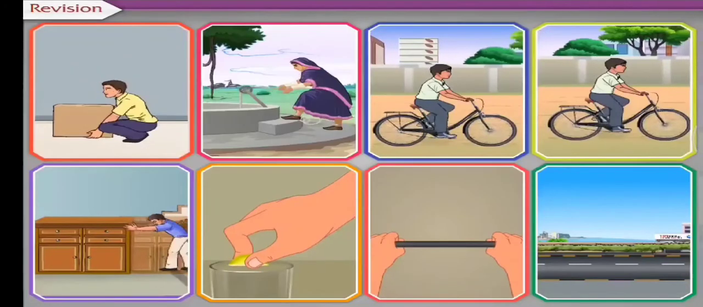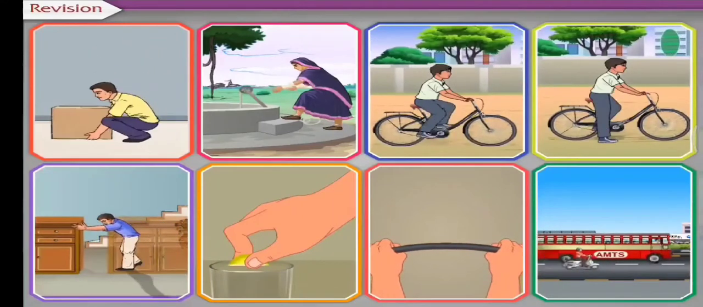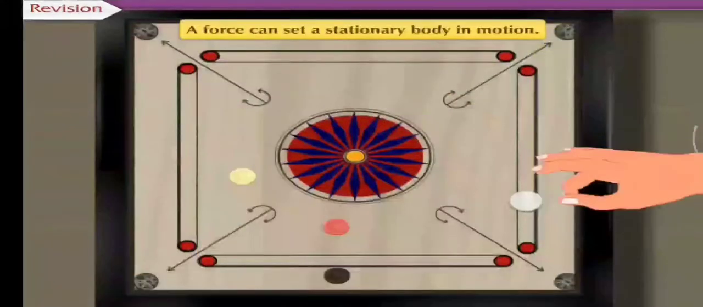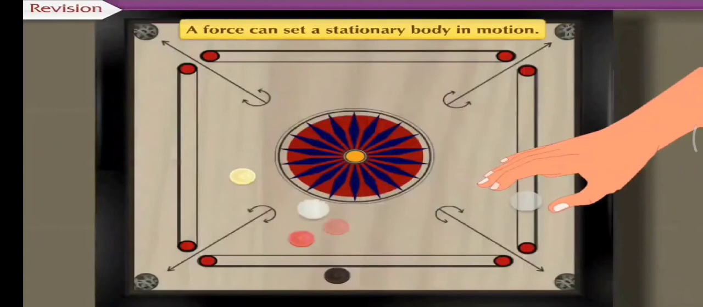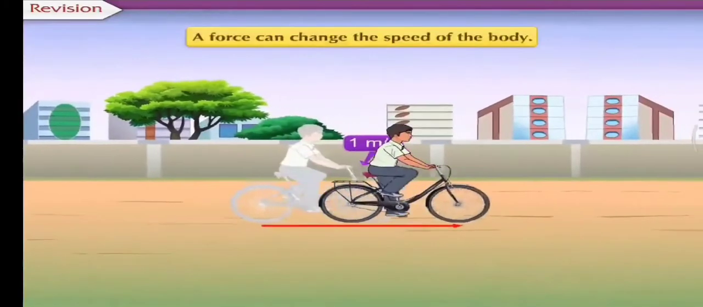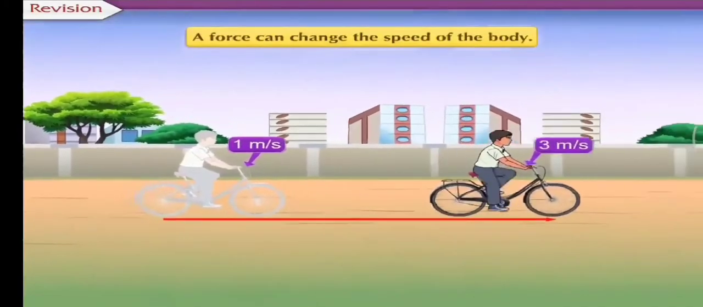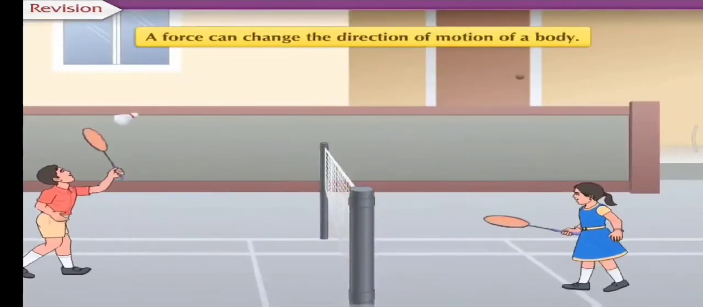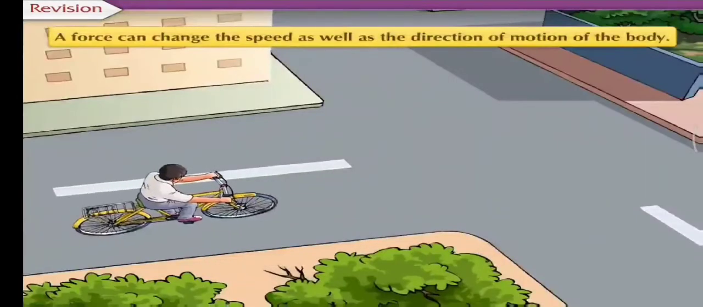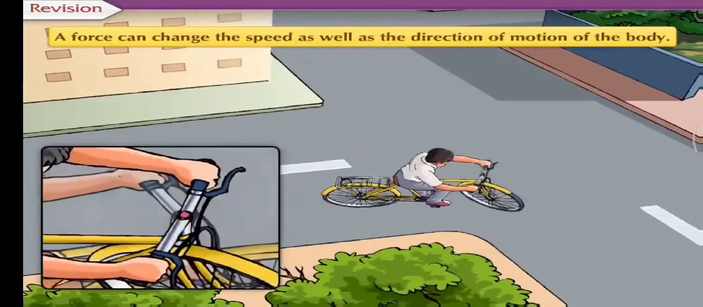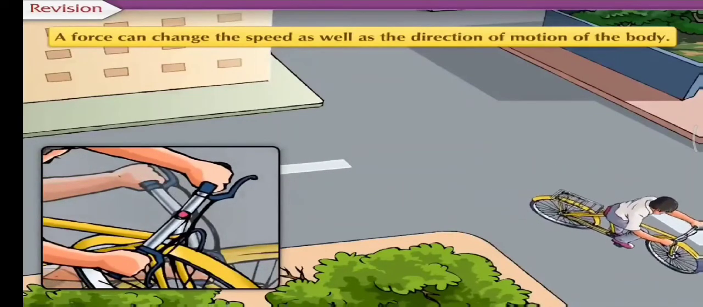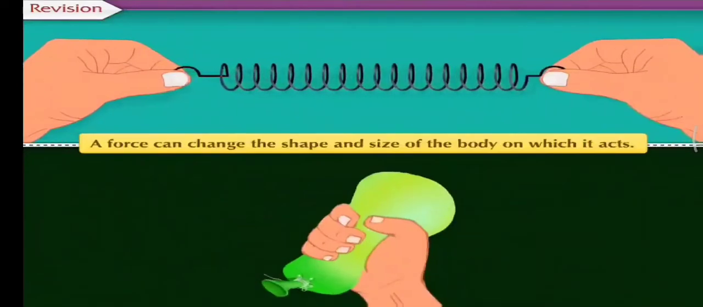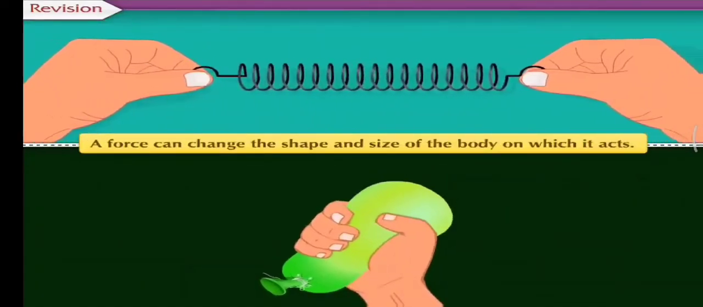There are various effects of a force acting on a body. A force can set a stationary body in motion. A force can change the speed of the body. It can change the direction of motion of the body. A force can change the speed as well as the direction of motion of the body. A force can change the shape and size of the body on which it acts.